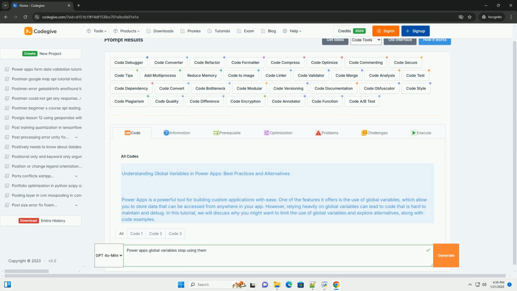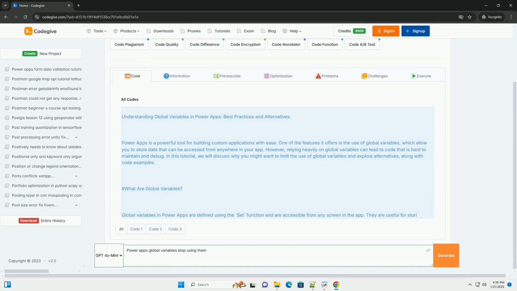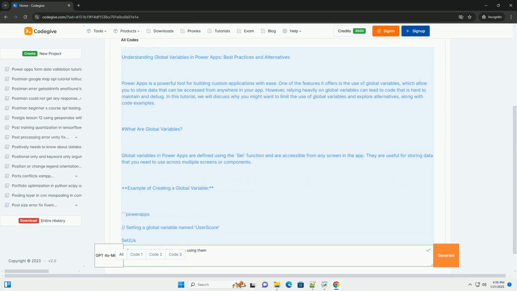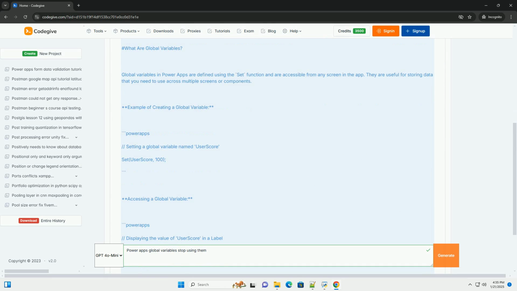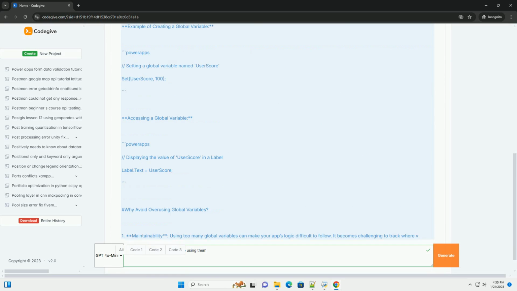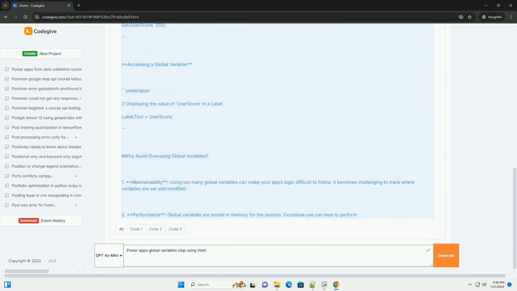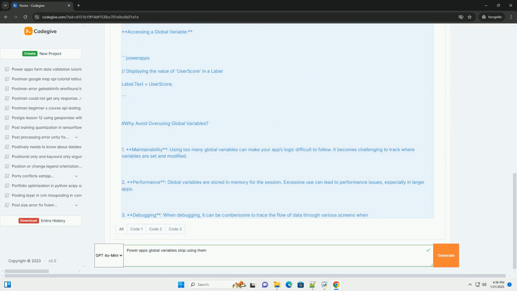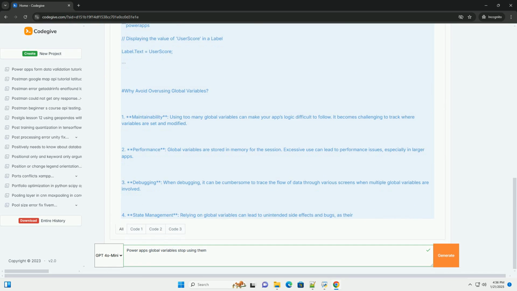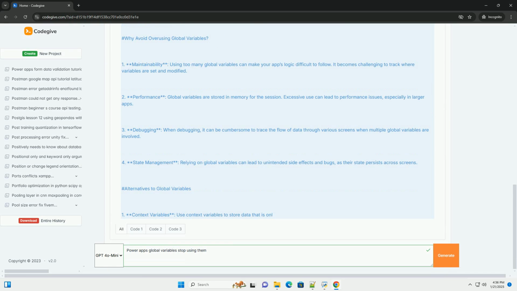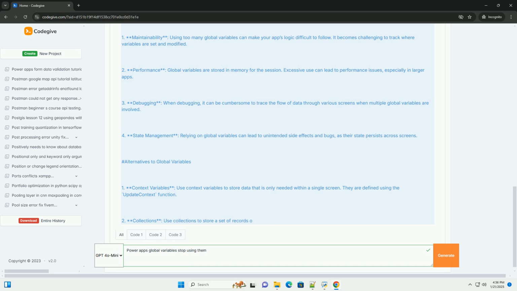Understanding global variables in Power Apps, best practices and alternatives. Power Apps is a powerful tool for building custom applications with ease. One of the features it offers is the use of global variables, which allow you to store data that can be accessed from anywhere in your app.